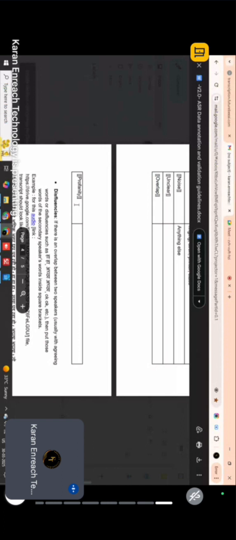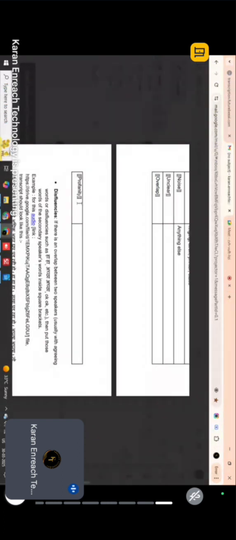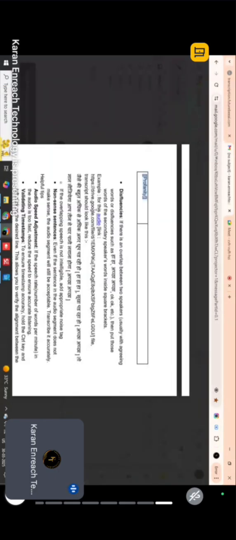So this is the difference. If the speaker is speaking, you give a single square bracket and type the single word that the other speaker has spoken. And if it is not clear, then you have to give this overlap tag. So that is the overlap tag. And then another tag is the profanity tag. This profanity tag must be used if the speaker is speaking any bad words or any political reference. If he is using something like that, you have to use this profanity tag wherever that user has spoken the same. So these are the basic tags which you have to follow.